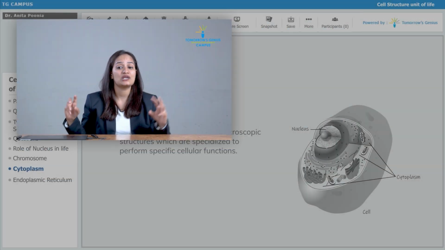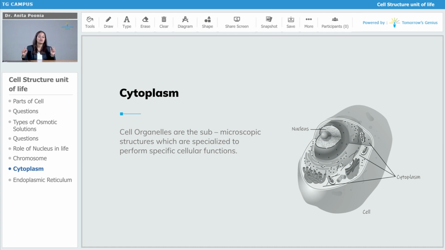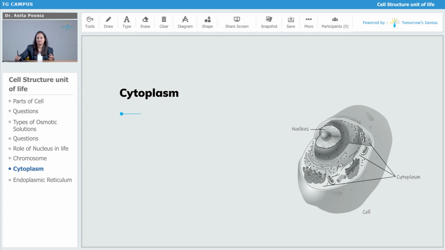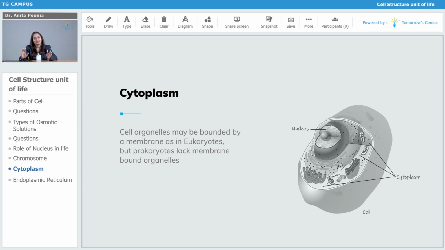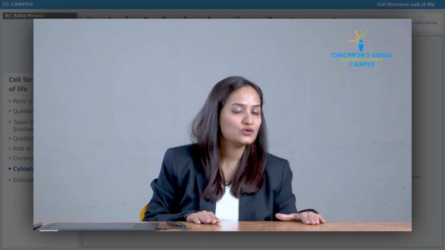So different cell organelles are the sub-microscopic structures which are specialized to perform specific cellular functions. That is very important in the cell, to take care of all the different types of processes, all the metabolism in the cell. Cell organelles may be bounded by a membrane, as in the eukaryotes, but in prokaryotes they lack membranes. So cell organelles are present in both prokaryotes and eukaryotes.